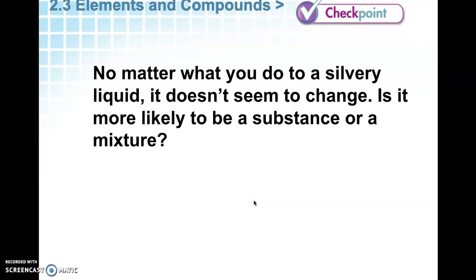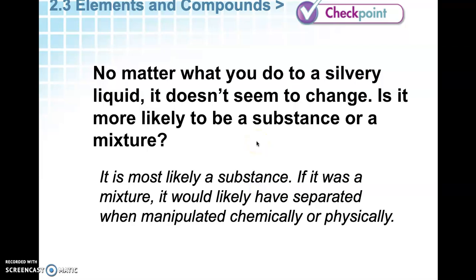No matter what you do to a silvery liquid, it doesn't seem to change. Is it more likely to be a substance or a mixture? And again, this is going to be based on what you observe, but no matter what you do, if it doesn't seem to change, I would assume it is a substance, okay? If it was a mixture, you might have been able to separate it when you did some things to it. But if you have a substance that you cannot separate or see different parts to, make the assumption that it is a substance. Now, if it's an element or compound, you're not sure until you run some more tests.